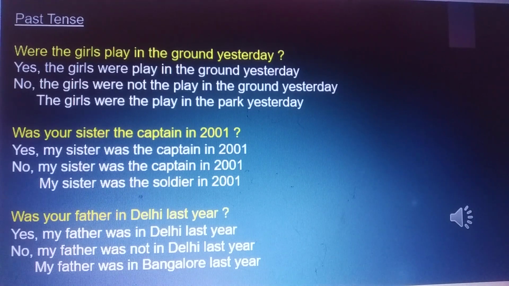Was your sister the captain in 2001? Yes, my sister was the captain in 2001. No, my sister was not the captain in 2001. My sister was the soldier in 2001.